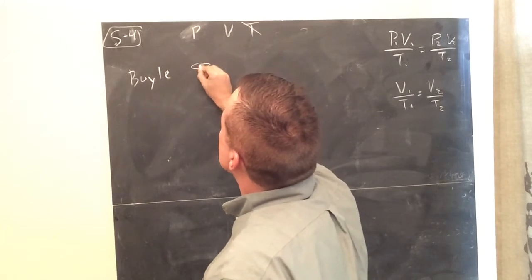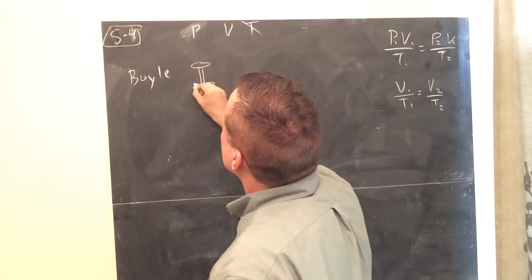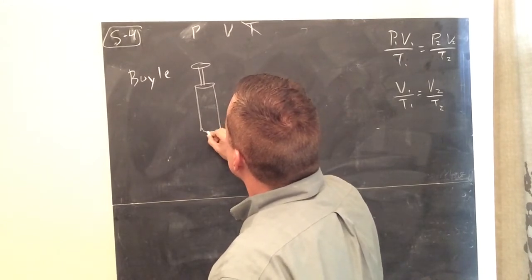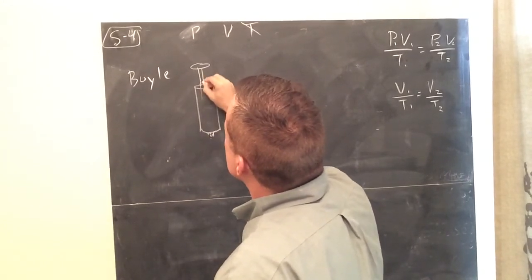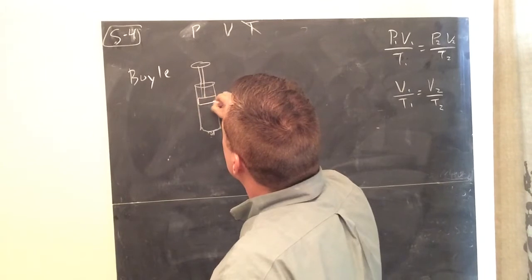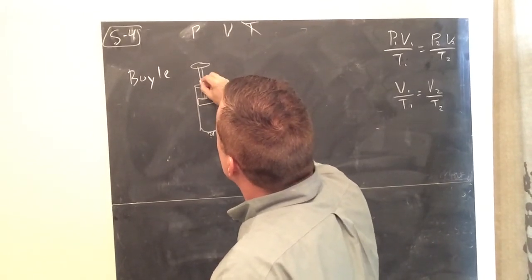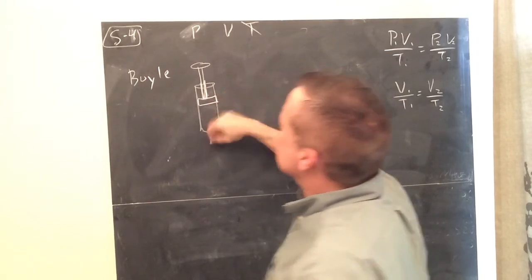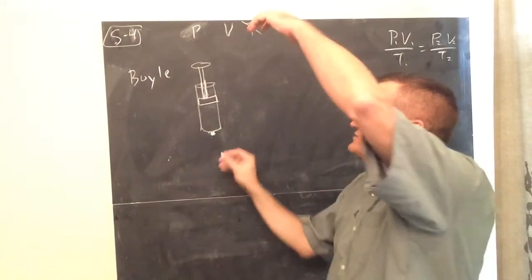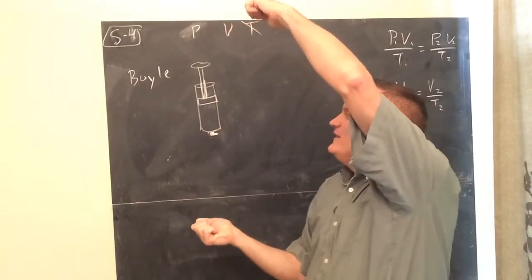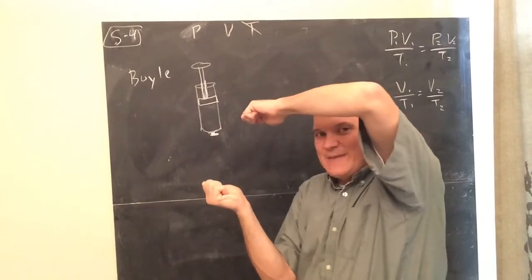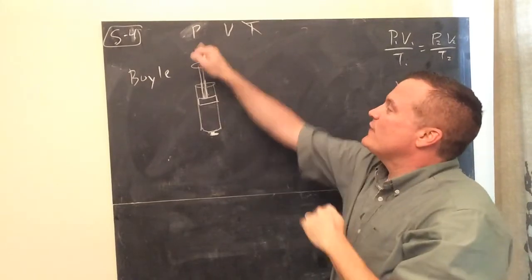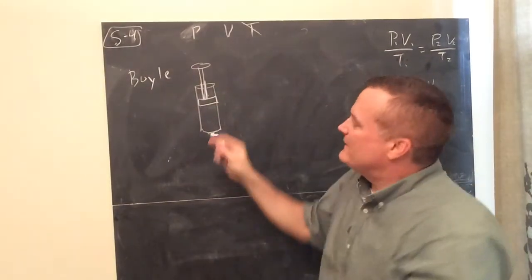I'll just try to draw a picture of one. Let's just say that in the syringe you put the little stopper there, a little plug, and you put a stopper on the end. And so I have air trapped. Now, if it's sealed off, when you push down on it, what's going to happen? What am I increasing? I'm increasing the pressure on the gas.